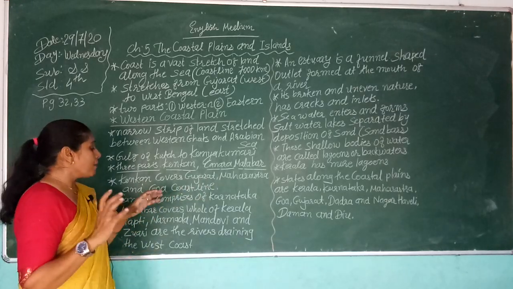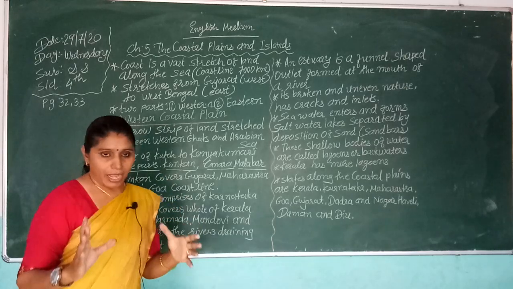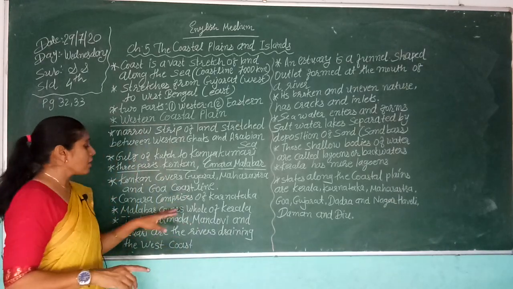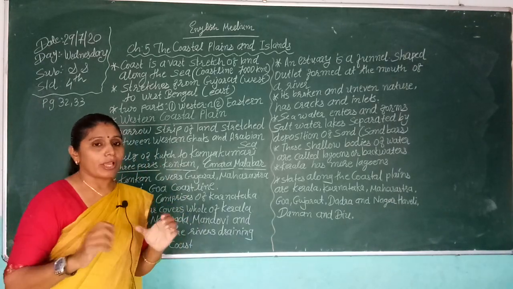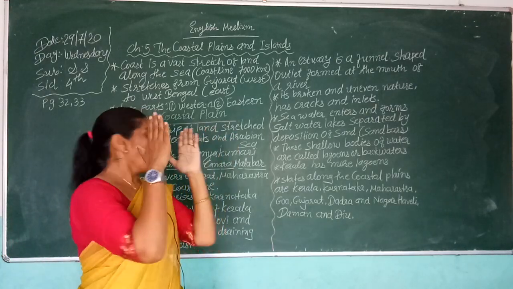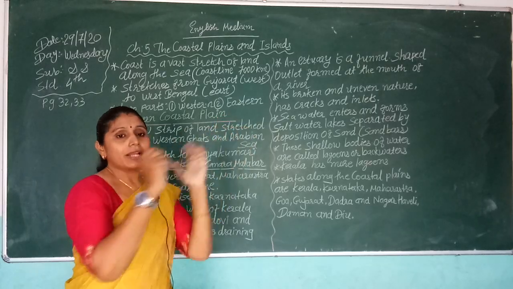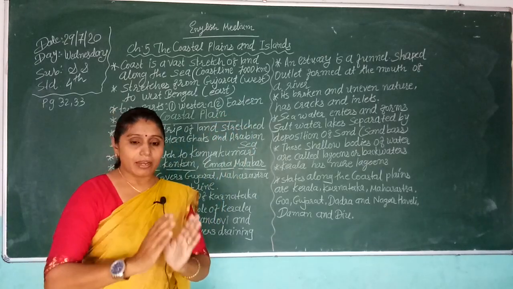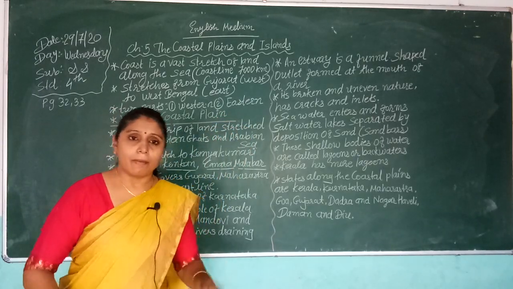The second, Canara, comprises Karnataka, and the third, Malabar, covers the whole of Kerala. We repeat: the Konkan covers Gujarat, Maharashtra, and Goa, Canara comprises Karnataka, and Malabar covers the whole of Kerala. So the western coastline is divided into three parts: Konkan, Canara, and Malabar.